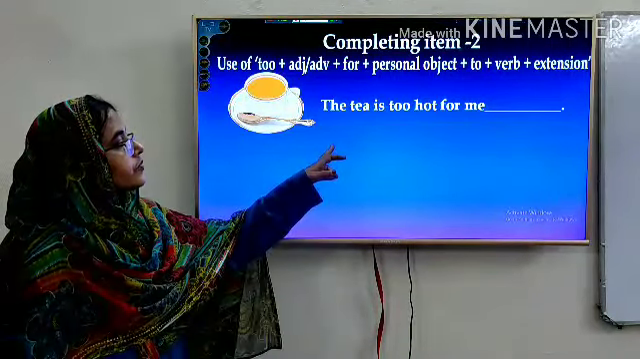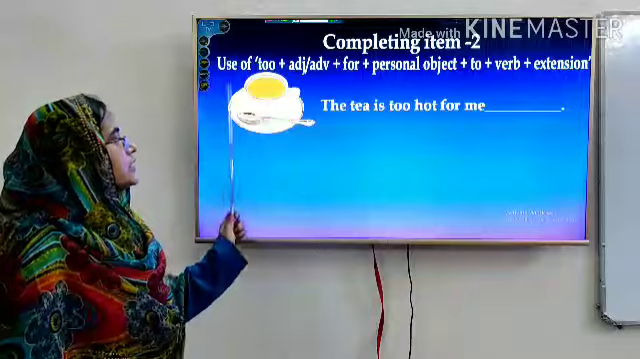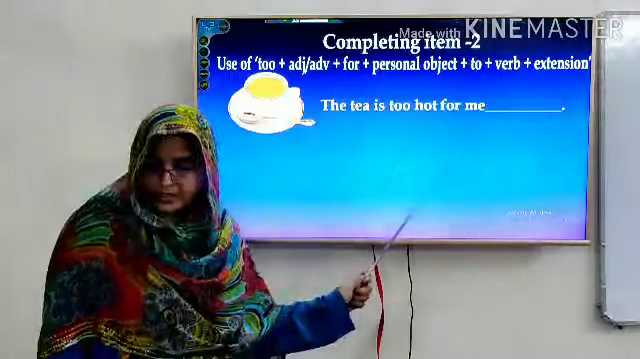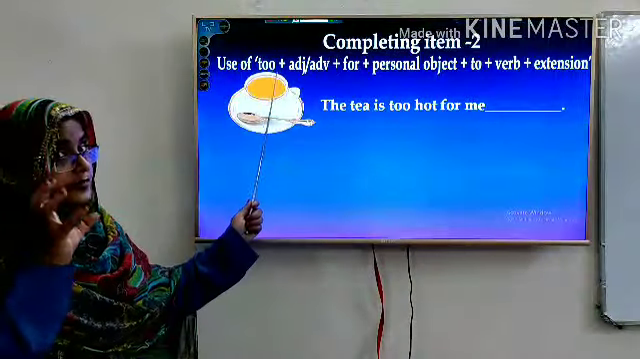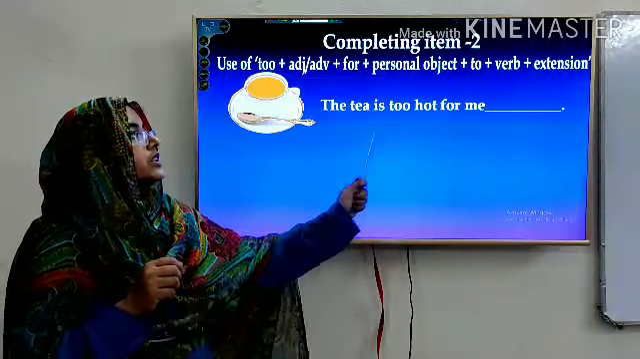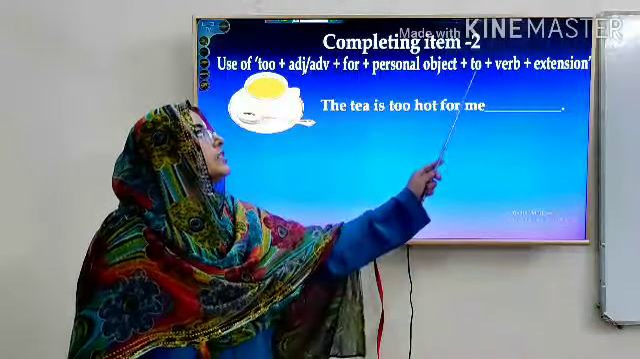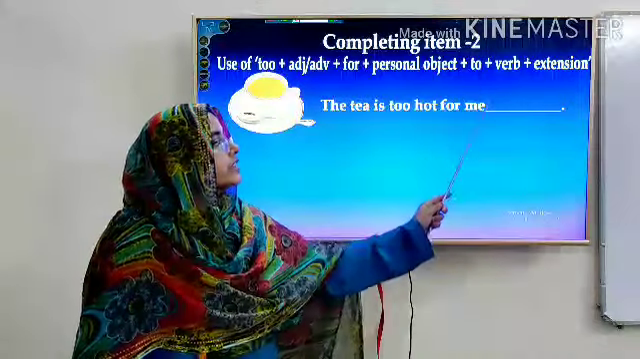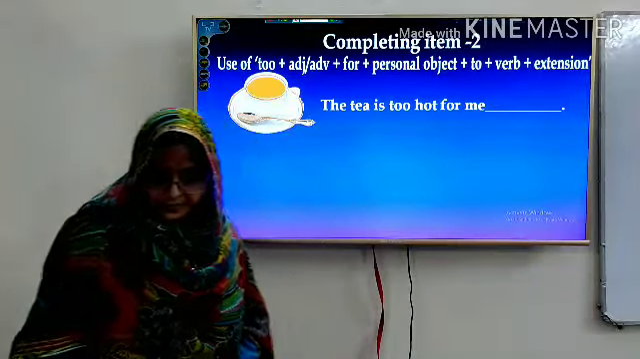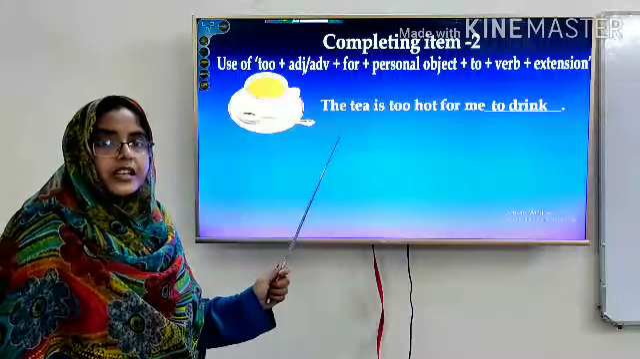See here, we see a cup of tea. The tea is too hot for me, and learners just observe the structure: too, adjective, for personal object. If we see a personal object, then you should keep in mind that after that you should use infinitive to, verb and extension. The tea is too hot for me to drink.